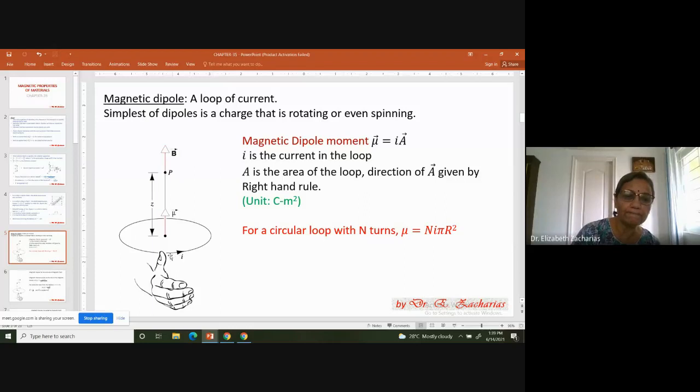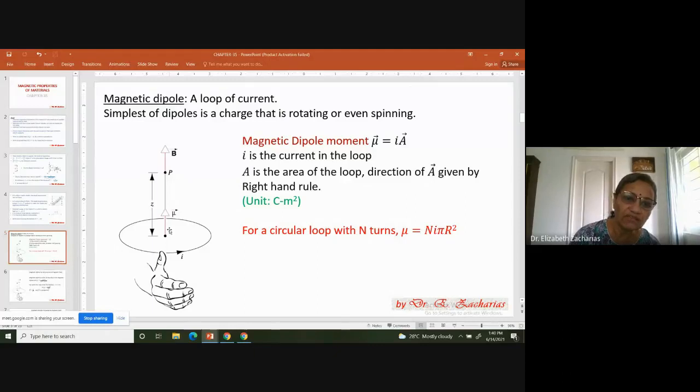Now look at this. Here is a picture. And you see here, A is a vector. Mu and A are parallel to each other. The dipole moment and the area vector are parallel to each other, just like p is equal to qd there. And how do you find the area direction? Go for the right hand rule. Turn your right hand fingers in the direction of the current and look at the direction of the thumb. The thumb gives you the direction of the magnetic field, which is what you're seeing in this picture.